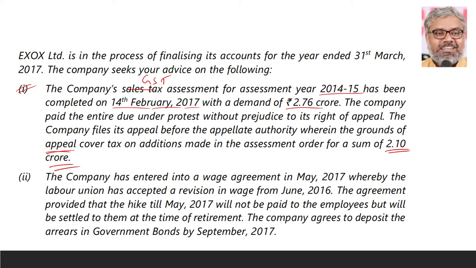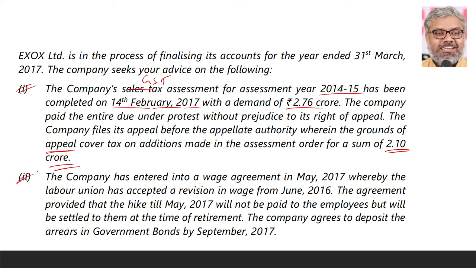And the amount of 2.10 crores can be shown as a contingent liability, because if we lose the case, then only this 2.1 crores will really become a liability. So the ultimate answer here is 0.66 crores to be provided for, 2.10 crores to be shown as a contingent liability, and the same amount has to be shown in the balance sheet as advances which are paid under the asset side. That's all.